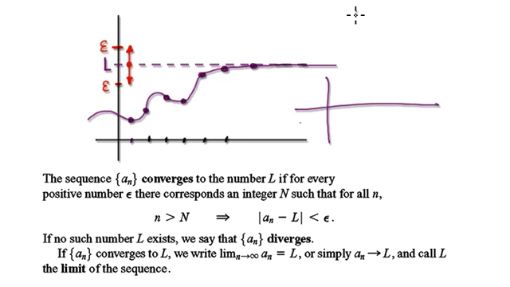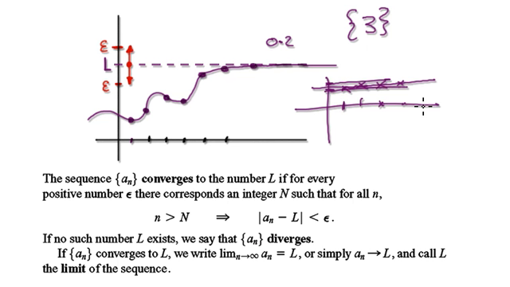If I give you this boring sequence, let's say 3. So here, when n is 1 it is 3, when n is 2 it is 3, when n is 3 it is 3, when n is 4 it is 3, and so on. It will look something like this. If I give you a tolerance of, say, 0.2, then you see the sequence is always within the tolerance.